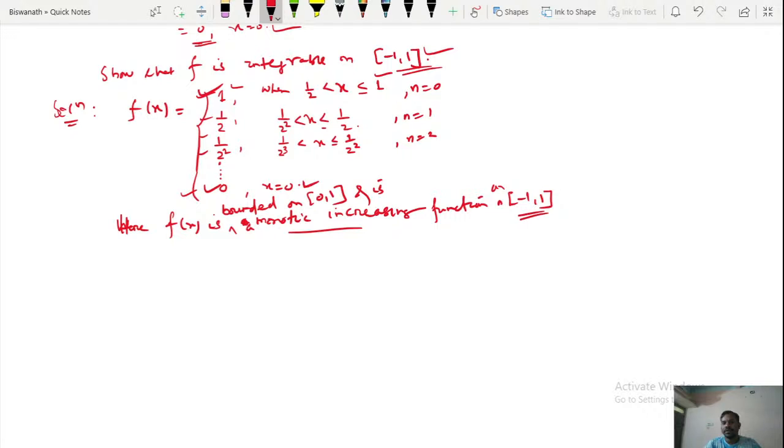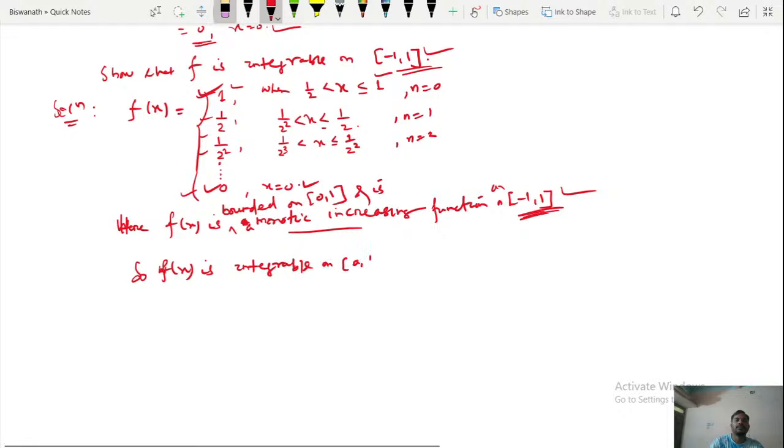So since f is bounded and f is monotonic increasing on this interval -1 to 1, we have the second theorem: if f is bounded and monotonic increasing, then it is integrable. So f of x is integrable on the closed interval -1 to 1.